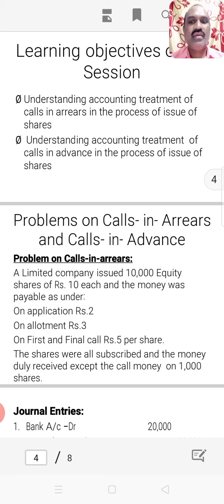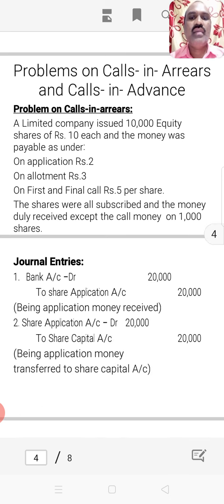The company issued 10,000 shares and the public also subscribed for 10,000 shares, and all the shares were allotted, but at the time of collecting call money, the company could not collect the call money on only 1000 shares. That is called calls in arrears. Let us see how that calls in arrears is recorded in the accounting books.